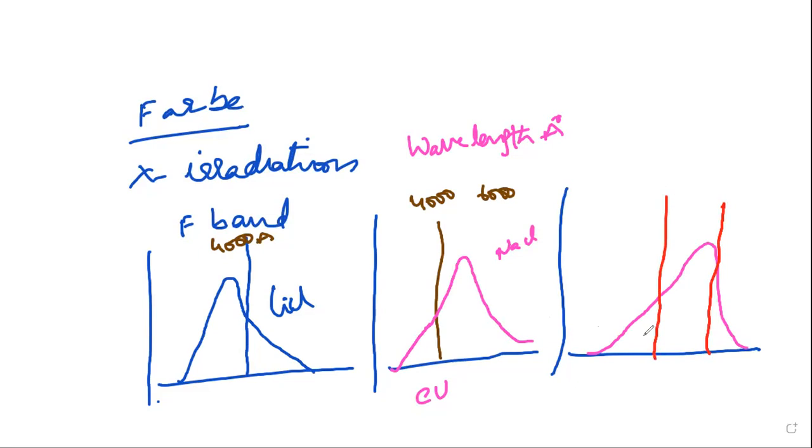From these diagrams, the quantum energies are listed: for lithium chloride 3.1, NaCl 2.7, and KCl 2.2, and so on, in electron volts.